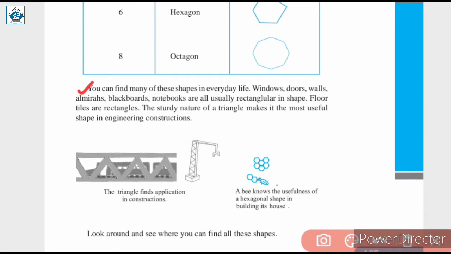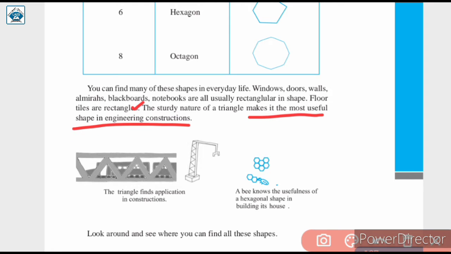Now you can find many of these shapes in everyday life. For example, here we have windows, doors, walls, almirahs, blackboards, notebooks, etc., which are rectangular in shape. Also, floor tiles are rectangular in shape. They are also rectangles. The sturdy nature of triangle makes it the most useful shape in engineering construction.